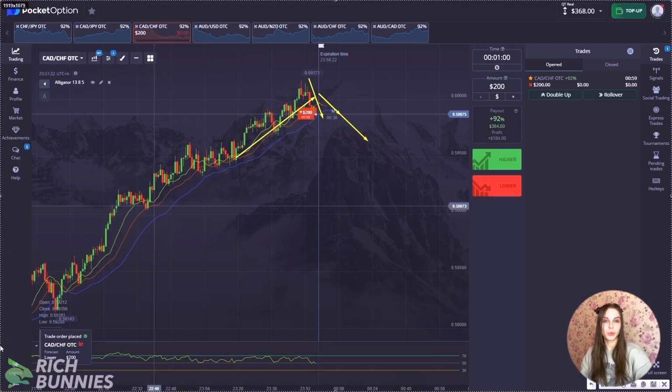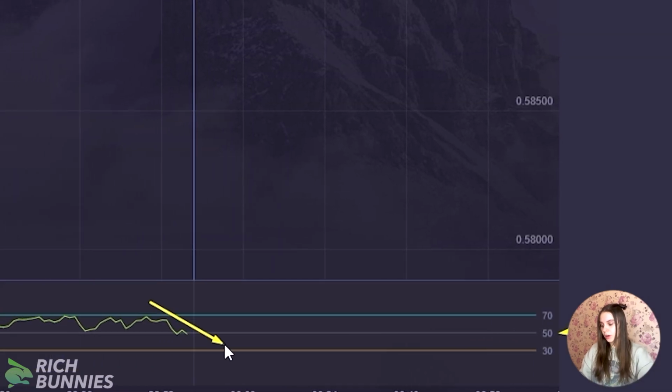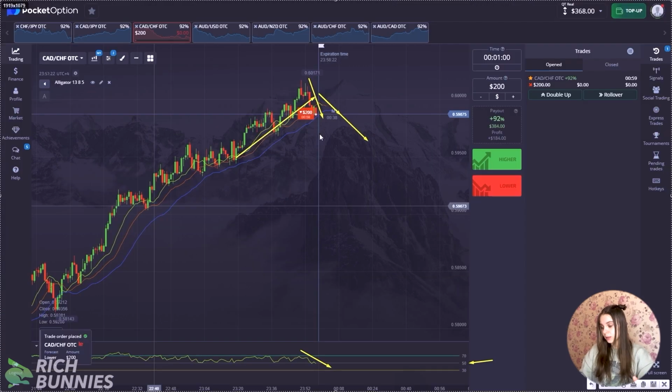And according to RSI, it is a similar situation. Also, we have approached and are starting to cross our border at the value of 50, and the general situation is a downward trend. So let's look.